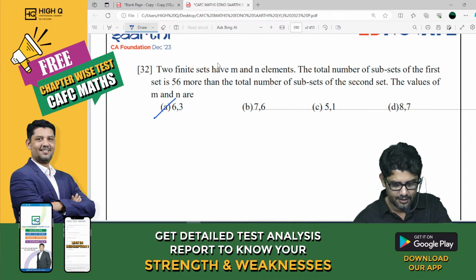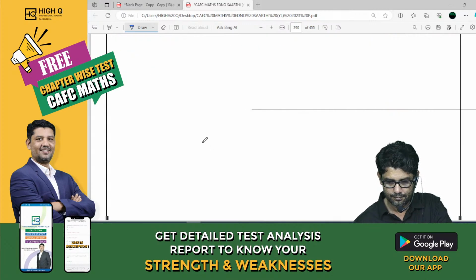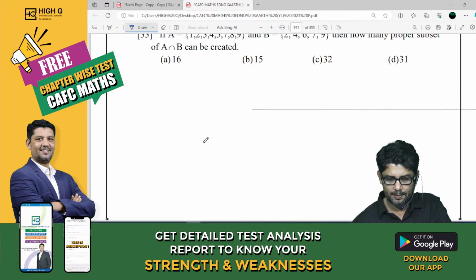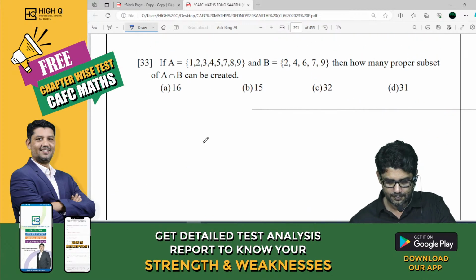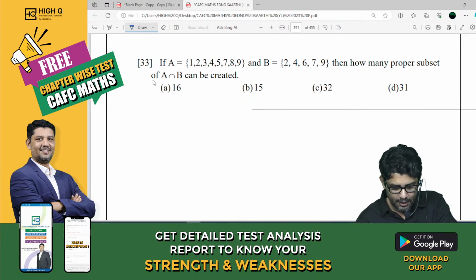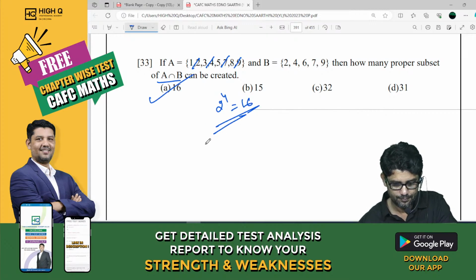This one we already did. Yamuna Devi, it will be available in the description. How many proper subsets of A intersection B? Tell me what A intersection B is. 2, 4, 7, 9. So 2 power 4, which is equal to 16. Proper subset, very good. Minus 1, 15.